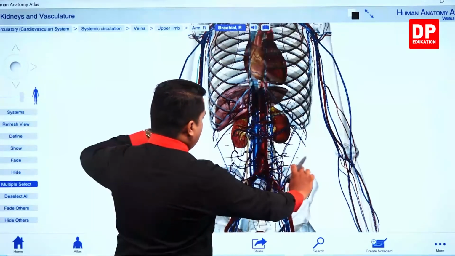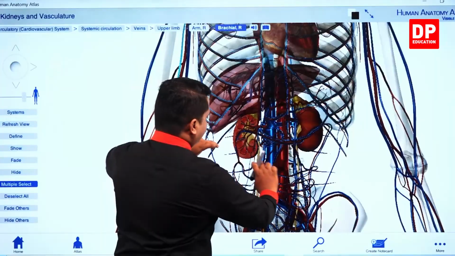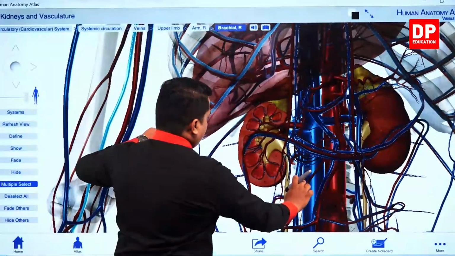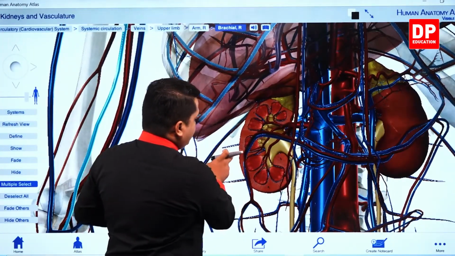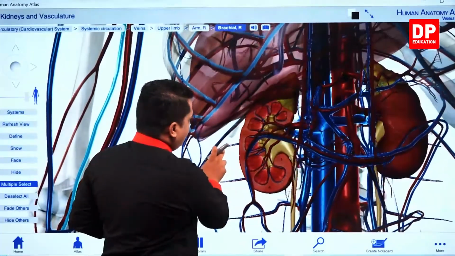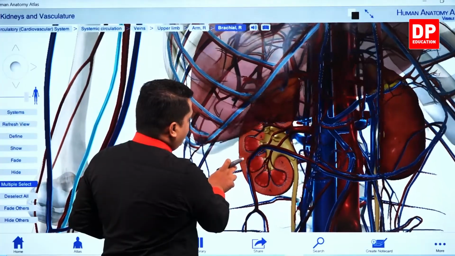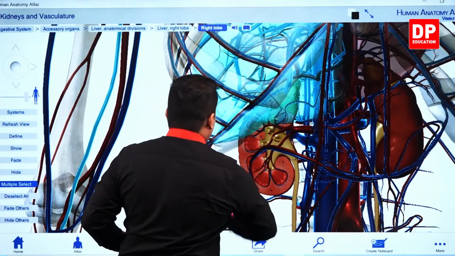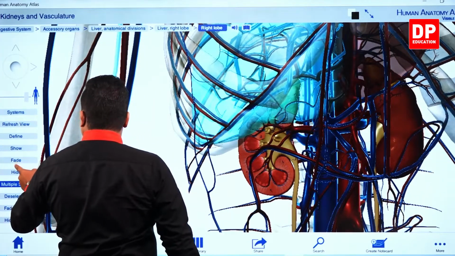Now I'm going to enlarge this one. Right, so when I enlarge this figure, you can see clearly within this figure. Let's remove these things.